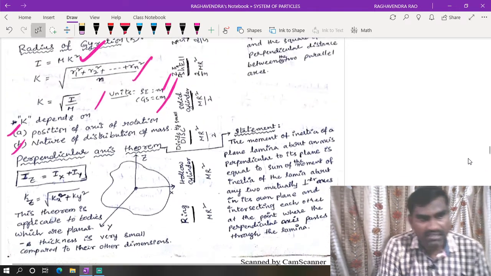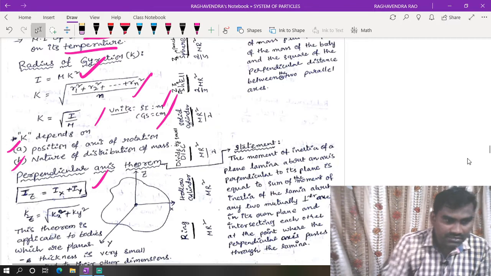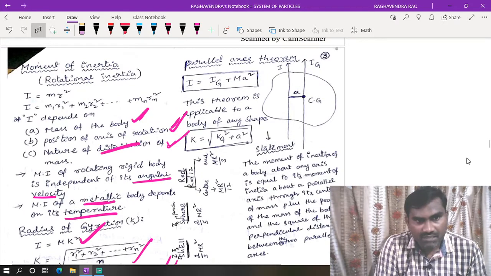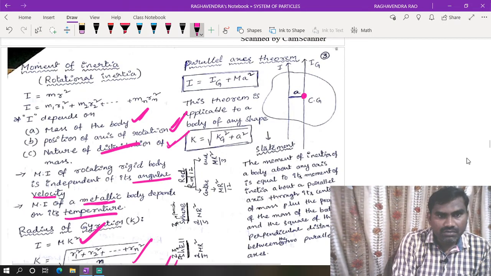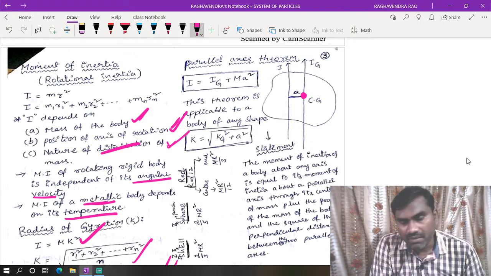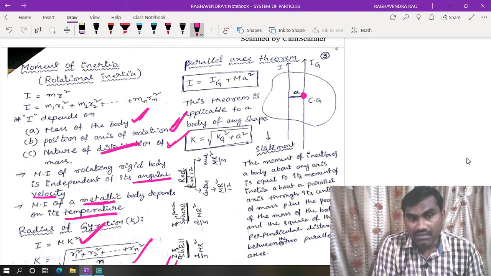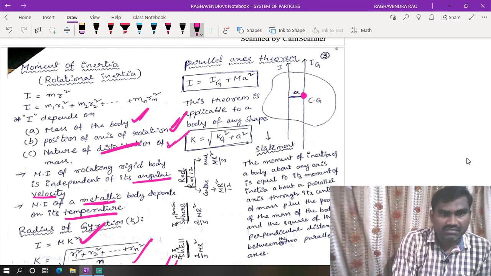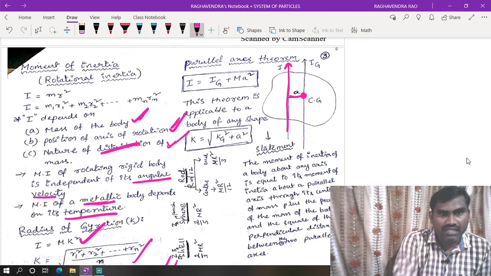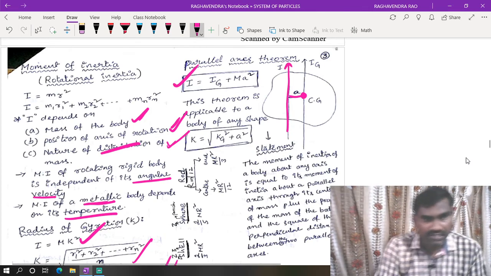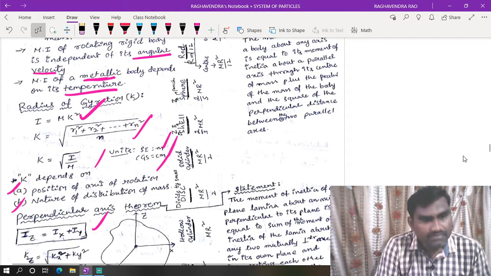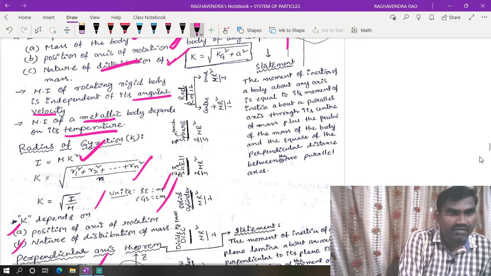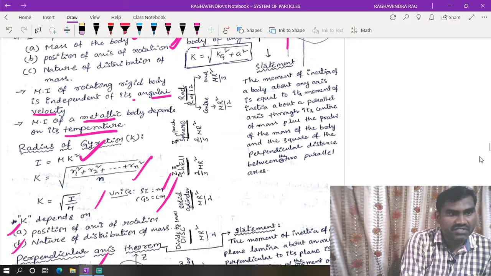This is the perpendicular axis theorem that we know. The moment of inertia about any one axis is the sum of the moments of inertia about the remaining two axes. Parallel axis theorem: the moment of inertia of a body about an axis is the sum of its moment of inertia about its center of gravity and the product of mass and the square of the perpendicular distance from the center of mass to that parallel axis. That is I is equal to I center plus ma square. It's all you know.